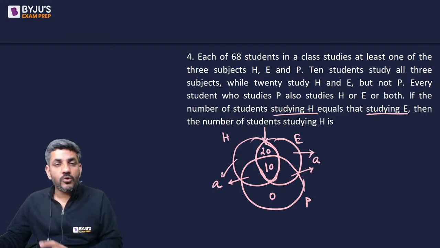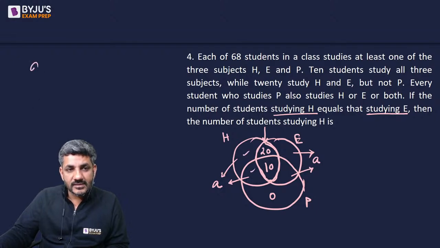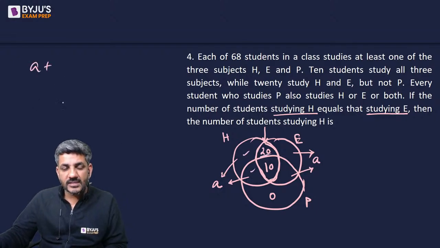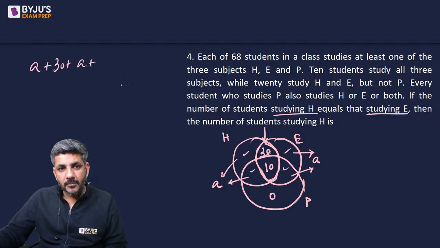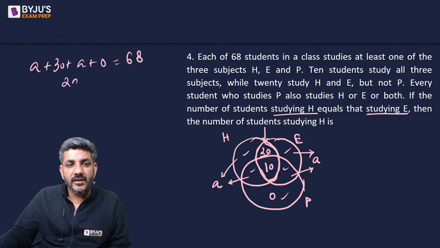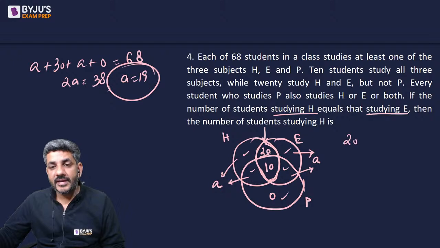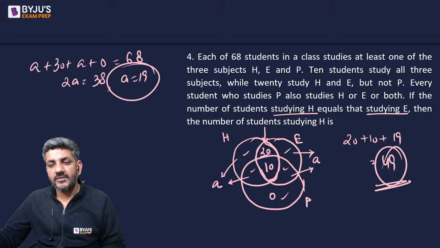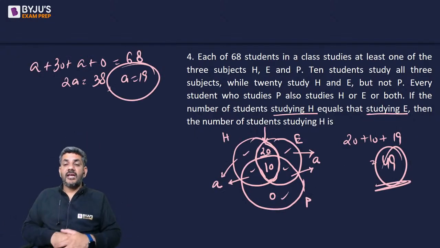So ultimately the total of all the students, what is the total? There are A students in these two areas, plus there are 30 students in between, plus there are A students in these two areas, plus 0 students here. This whole should be equal to 68, which gives me 2A is 38, or A is 19. And if A is 19, how many students study H? 20 plus 10 plus A, that is 49. So the correct answer for this question is 49, and Music Core once again had given the right answer.